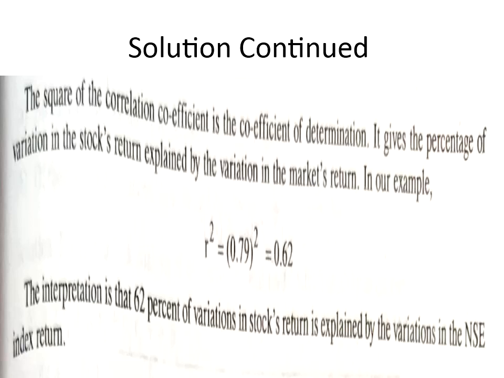So what is the interpretation from this, students? The interpretation is that 62% of the variation in the stock's return is explained by the variation in the NSE index return. That means 62% of the variation, whatever the stock varies, is explained directly by the variation in the NSE index return. So in this problem, what all have we calculated? We have calculated beta, alpha, then the correlation coefficient, then the coefficient of determination.